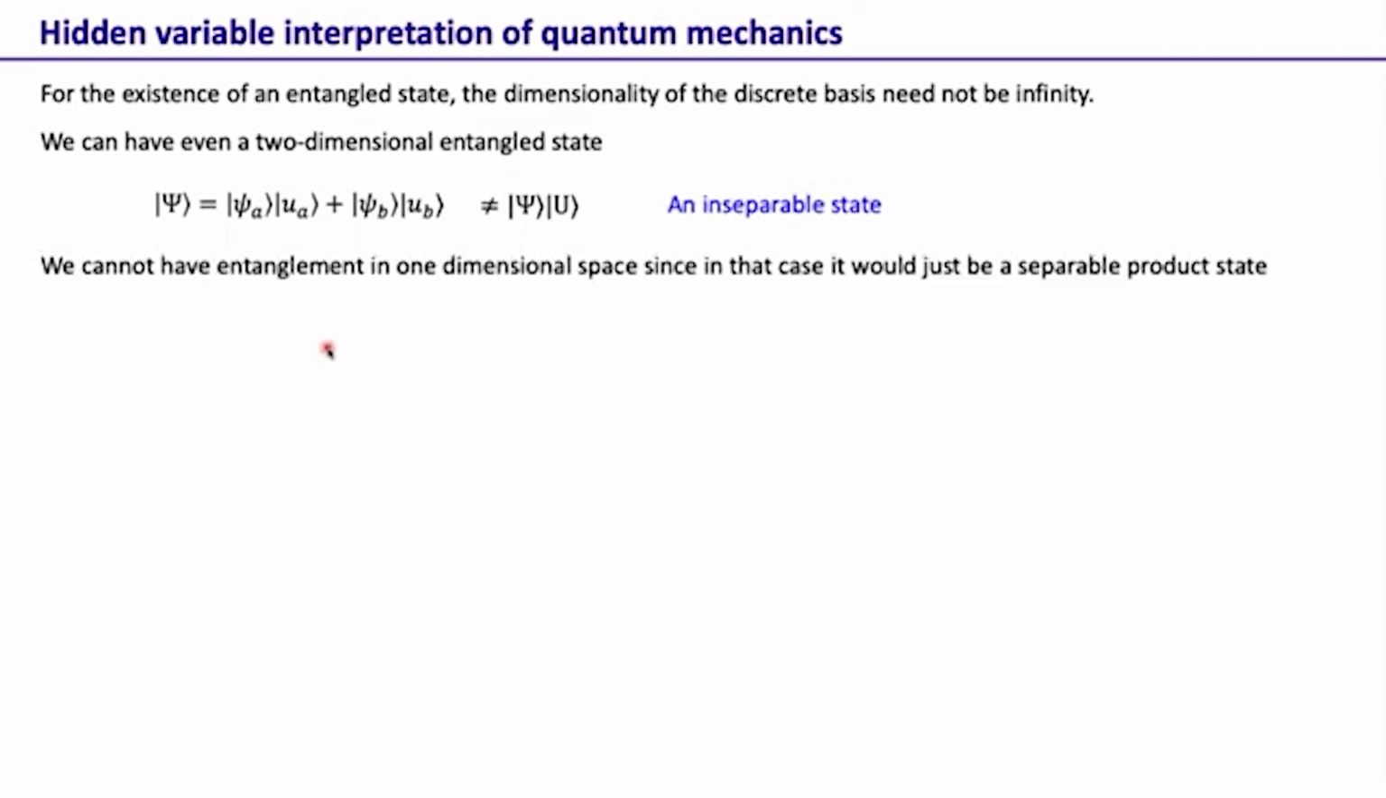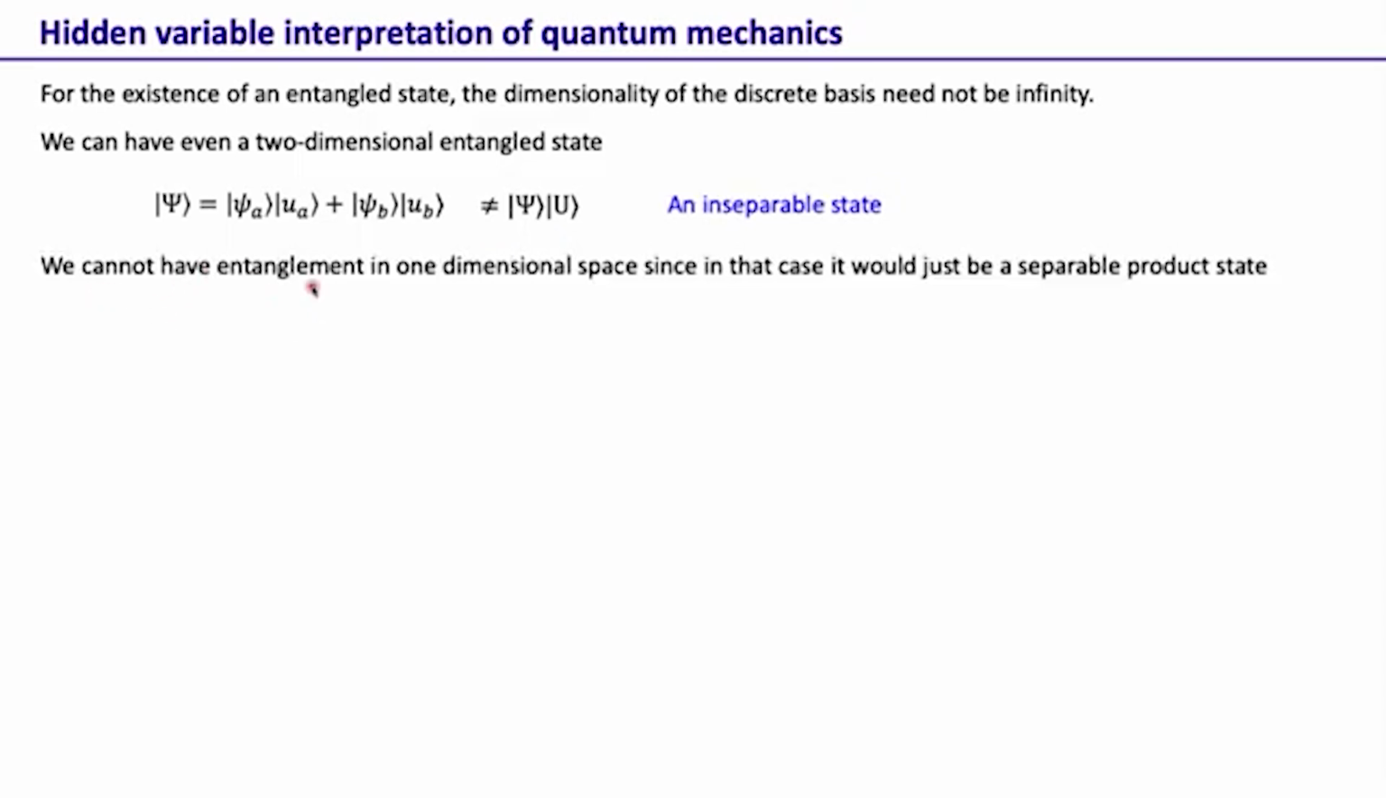So an entanglement need not only be in the infinite dimensional basis. Entanglement can also be in the finite dimensional basis, and in fact it can be in a two-dimensional basis as well. In a two-dimensional basis where the two basis vectors are a, b, we can write the entangled state as psi a ua plus psi b ub, where psi is the wave function corresponding to the first particle and u is the wave function corresponding to the second particle. This is entangled because this state wave function cannot be factorized or separated like that. So it's an inseparable state and hence entangled.